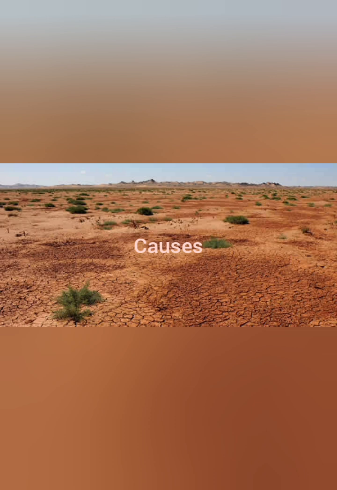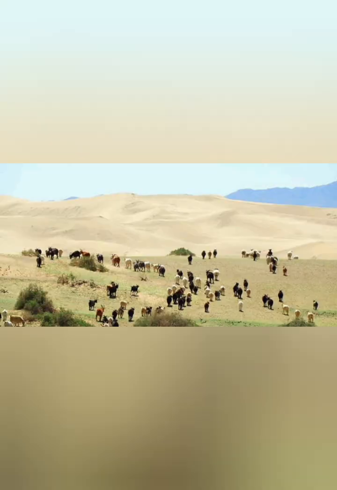There are several causes which can be associated with the development of desertification. Some of the causes are deforestation, or removal of forest cover, which leads to the felling of trees. Even wildfires can cause deforestation as well as desertification.